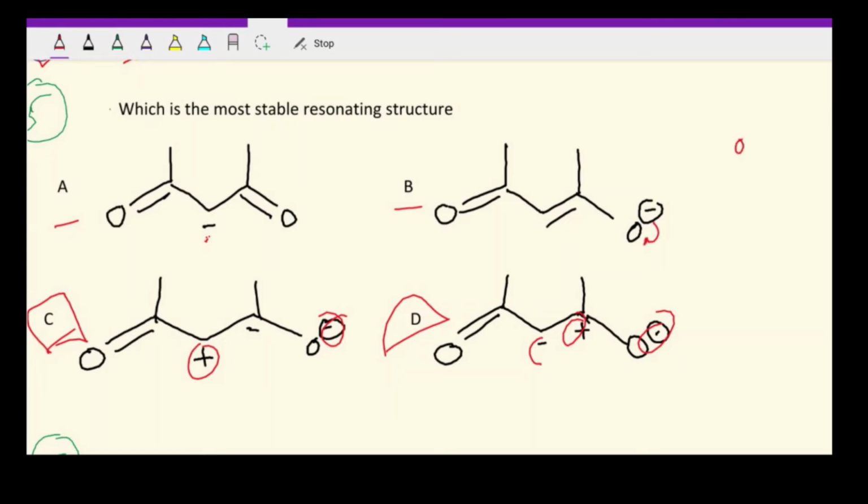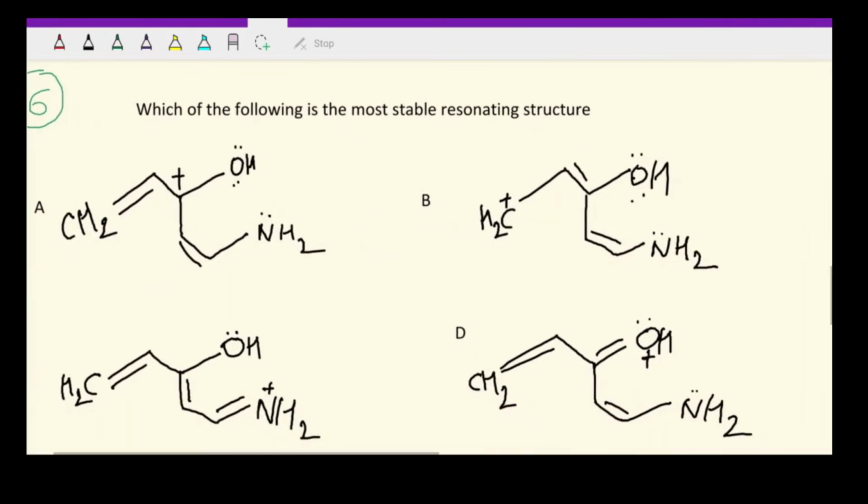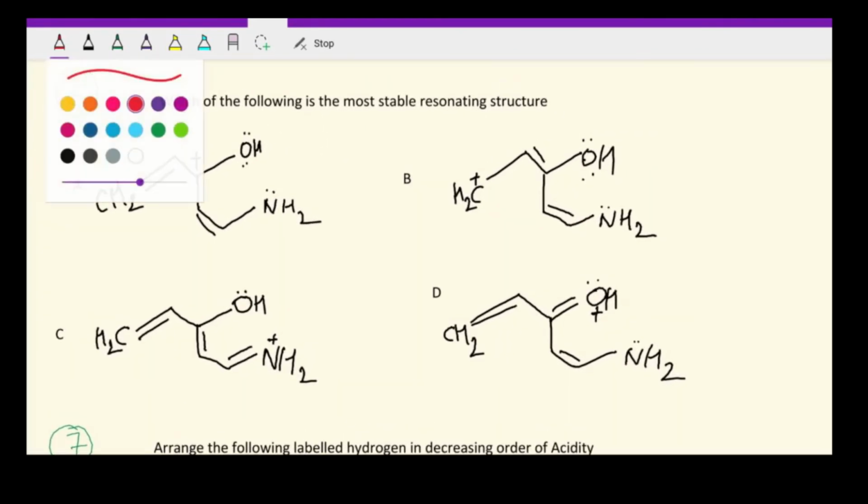Now definitely oxygen is much more electronegative as compared to carbon, as we all know. तो जो negative charge है वो आपका oxygen के ऊपर much more stable होगा as compared to that on carbon. So definitely this structure will be a lot more stable as compared to A, and hence this is the most stable resonating structure, और यहाँ पे charge separation का भी कोई factor नहीं है. Let's come to the next one.